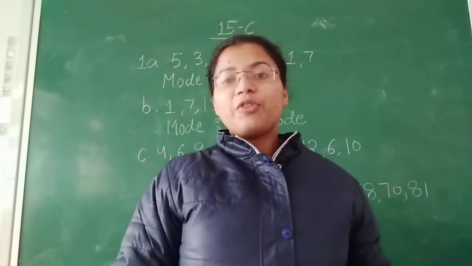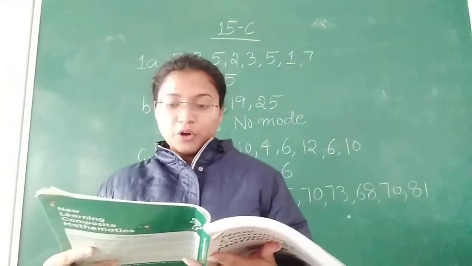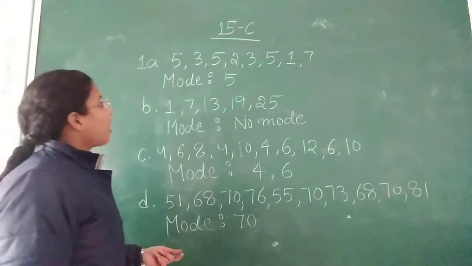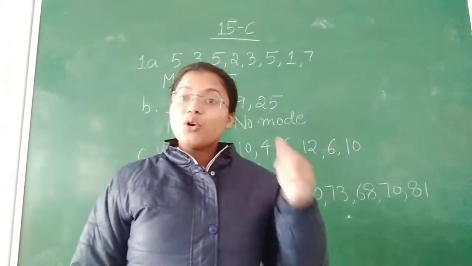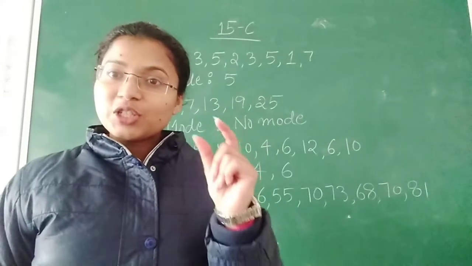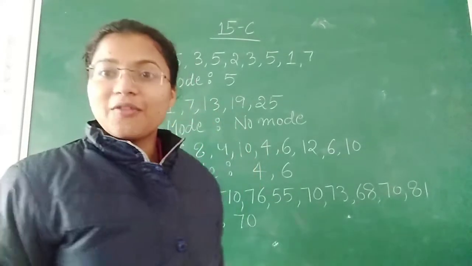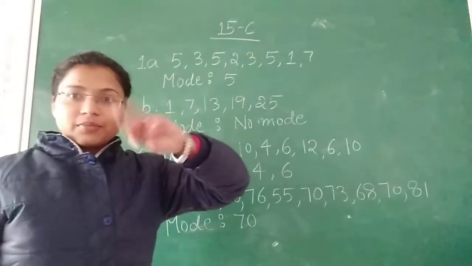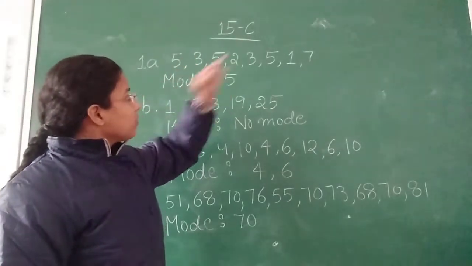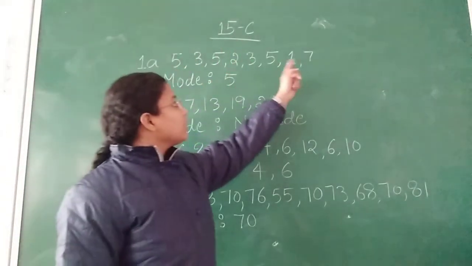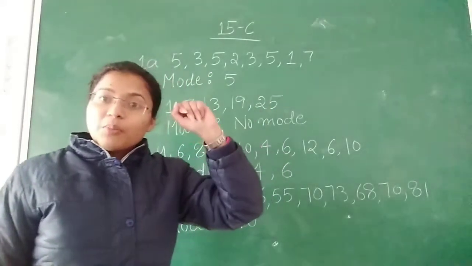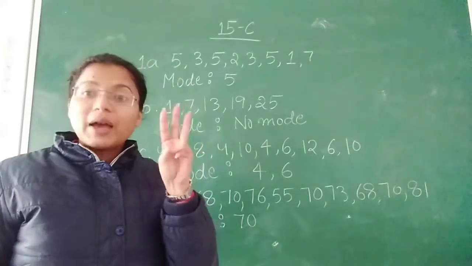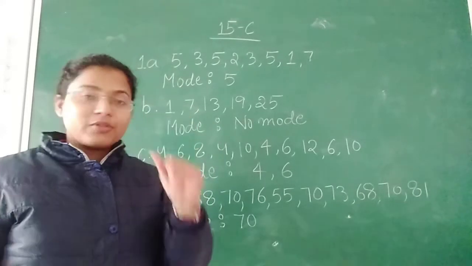Let's start with our first question. Determine the mode for each of the following sets of data. Your first question is 5, 3, 5, 2, 3, 5, 1, 7. In this question you have to check which number occurs very frequently in our data. So here you will see 5 comes 3 times. 3 comes only 2 times. 1 and 7 also come only 1 time. So our mode will be 5 because 5 occurs here 3 times, which is maximum.